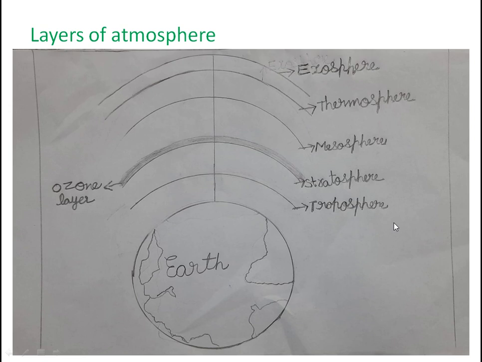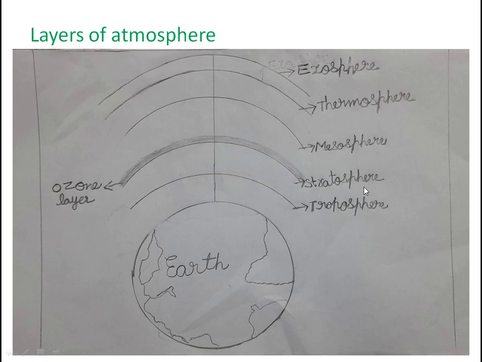Troposphere is the lowermost layer of the atmosphere. It extends from the surface of the earth to about 20 kilometers above it. It contains about 75% of all the air in the atmosphere. 99% of water vapor is present in this layer. All weather changes take place in this layer. This is the detailed explanation of the troposphere.